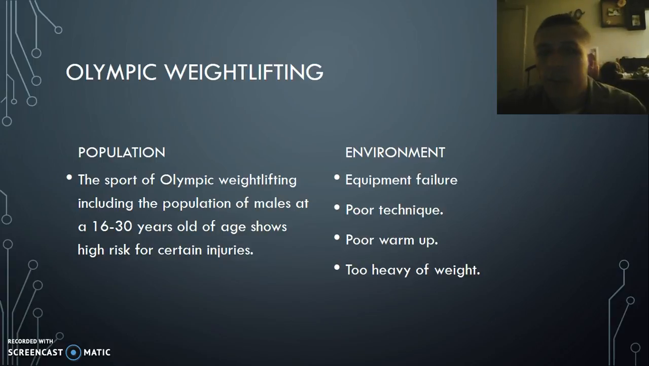Environmental factors for Olympic weightlifting injuries could include equipment failure, poor technique, poor warm-up, too heavy of weight. We want to make sure technique's on point before we get into any weight. Equipment, check before and after every lifting session. Make sure the coaches are adequately warming up all athletes, and then progressing them to a weight that is comfortable for them for their training session.